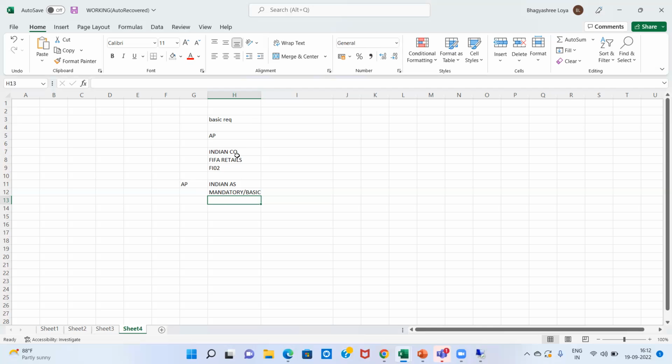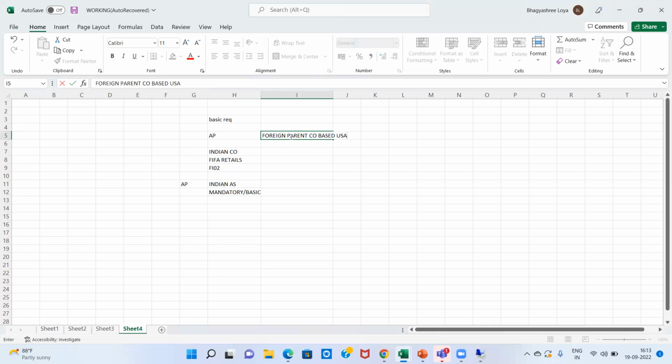Now, it may be possible that our Indian company has to report to a foreign entity, or we may say it has a foreign parent company based in the USA. So our parent company may ask for reporting as per the accounting principle followed by them.